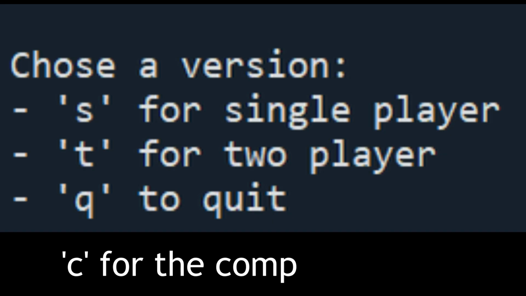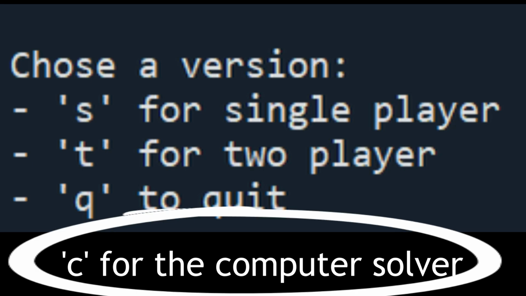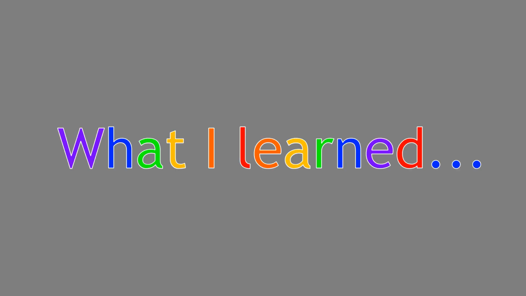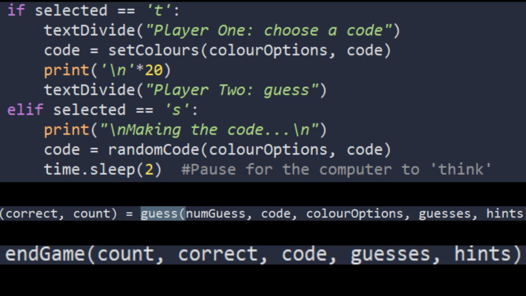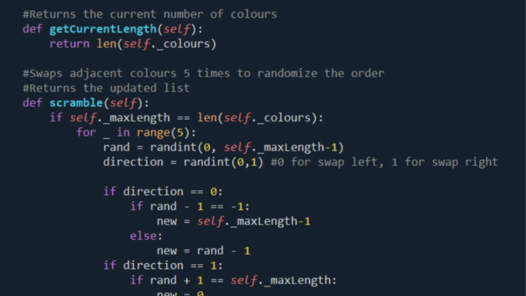My next steps, if I were to expand this program, would be to add a computer solver so that the user can play as the encoder, and the computer can go through a list of possible guesses, interpreting the hints to narrow this list down until it finds a match for the code. For this program, I really focused on using an incremental approach. Since the beginning, I've had the same three sections, one to set the code, one to guess, and then one to end the game. In the second version, I was able to add new sections to plot and to provide hints. And in the third, I was able to refine all of these sections to make them more readable.